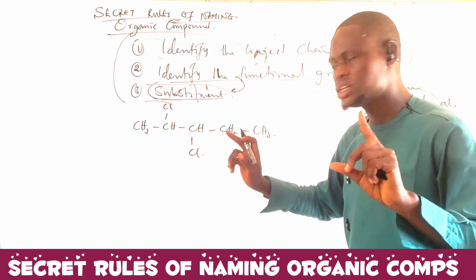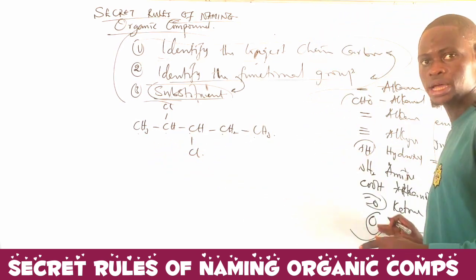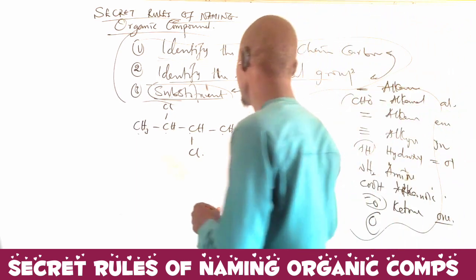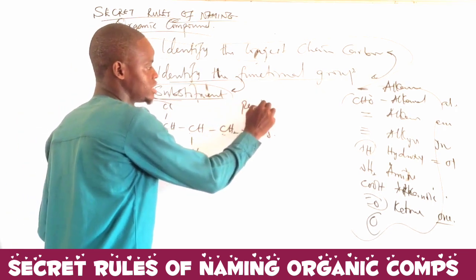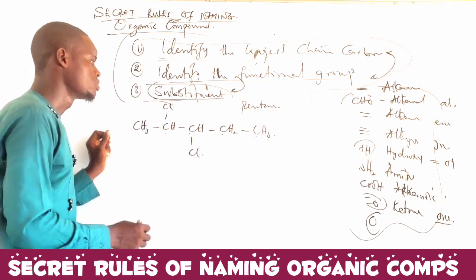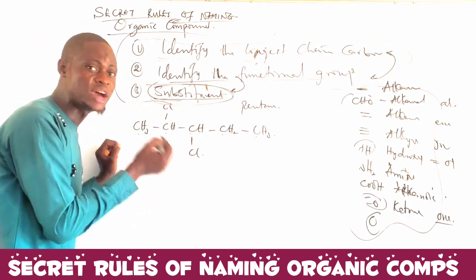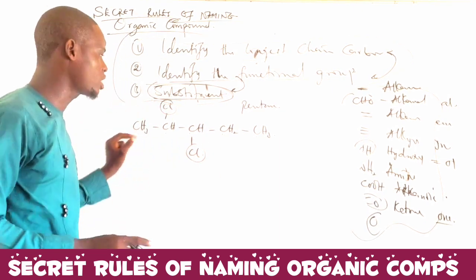And again, another thing I need to know: is there any double bond? No. Is there any functional group there? No. Altogether, there is not any single functional group there. Then this name should be 1, 2, 3, 4, 5, which is pentane. The family name is pentane. Now we know it's pentane. The next thing I need to deal with is the substituents. Do we have any substituent there? Yes. This is a substituent. These are other substituents.